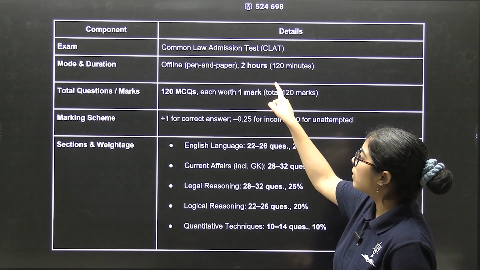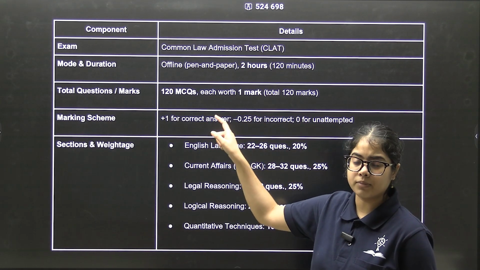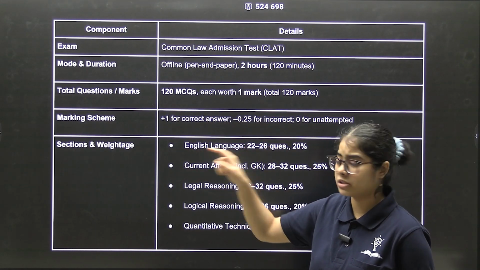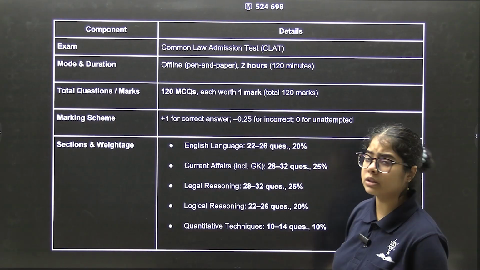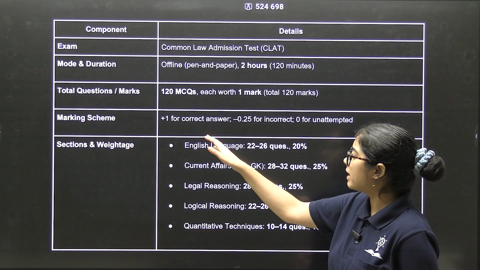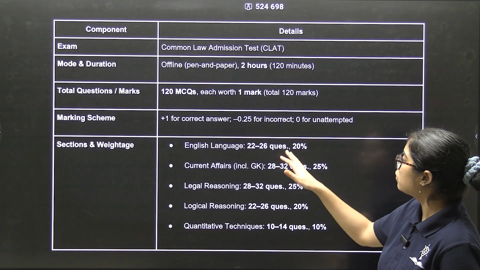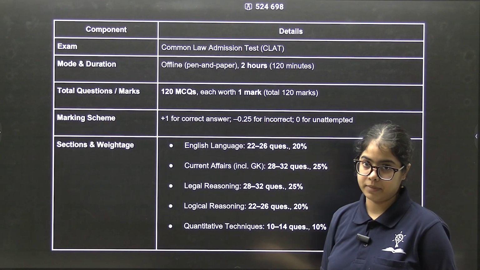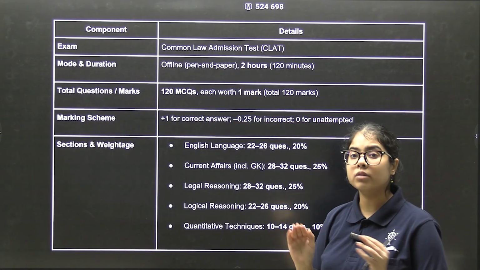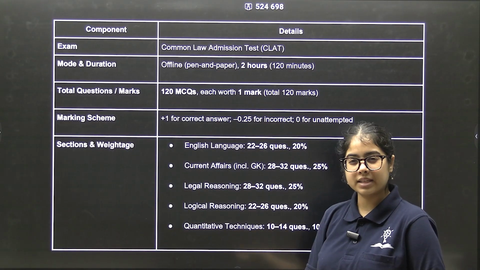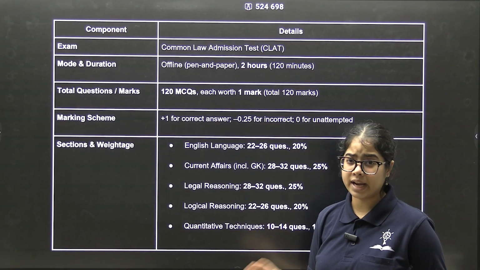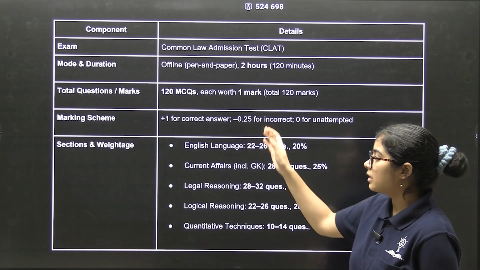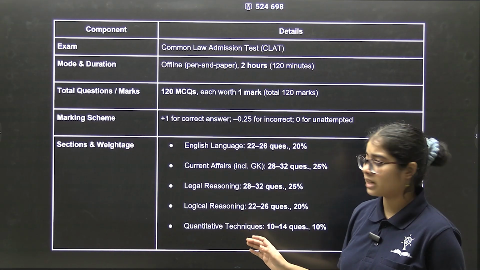It is a 2-hour paper with 120 questions, 120 minutes for 120 questions, each worth 1 mark, +1 for every correct answer, minus 0.25 for every incorrect, and 0 for every unattempted. Okay, so if you get it wrong, minus 0.25, but if you skip it, just 0, no negative marking. Then, these are the sections and the respective weightage.